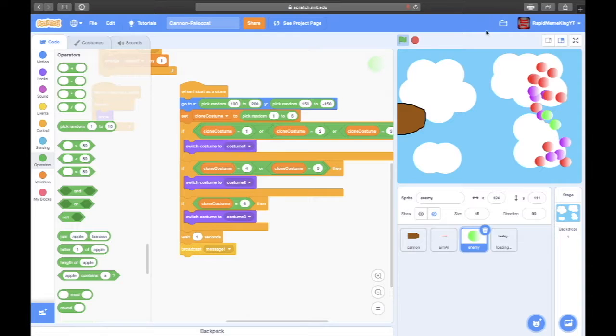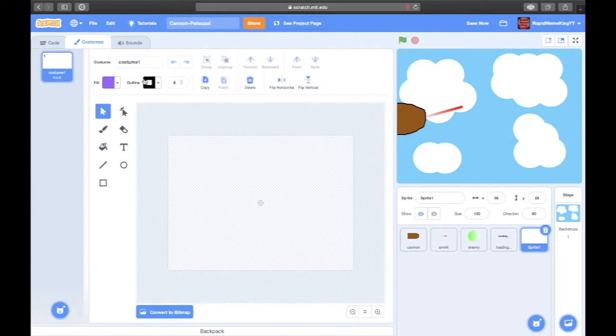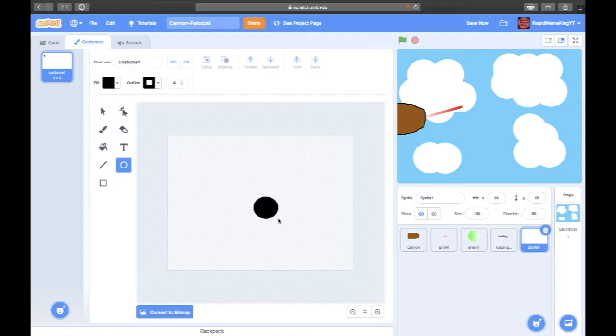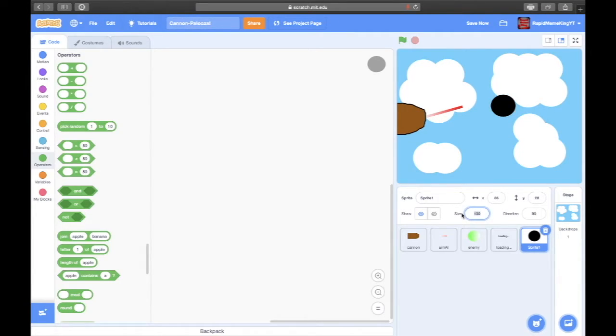Now we gotta add the bullet AI. So now I am going to create a new sprite, and we're just gonna make it a small little bullet. Yes, just like that. We're gonna set the size to like 25.